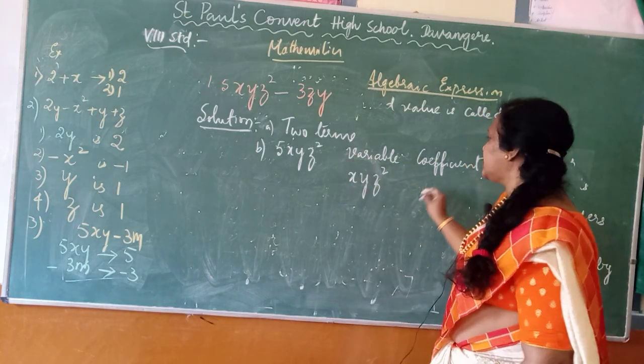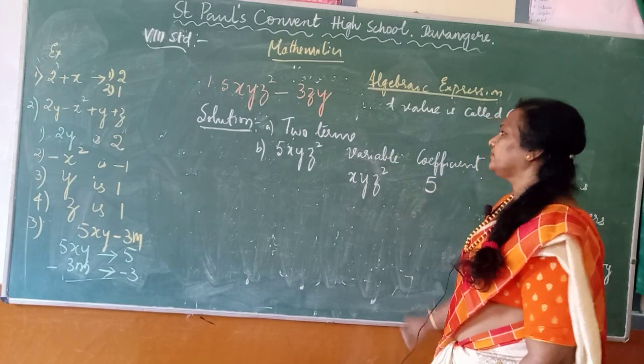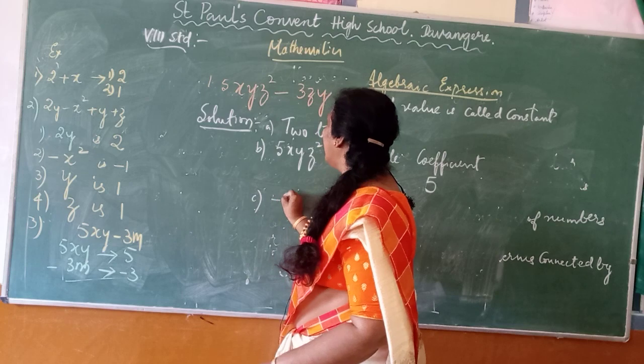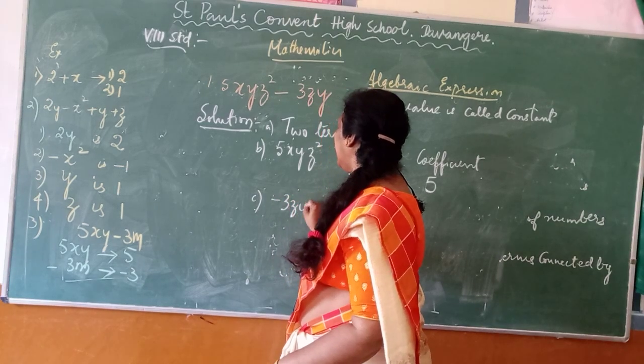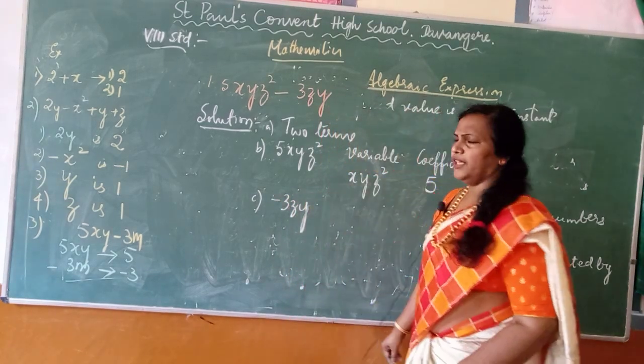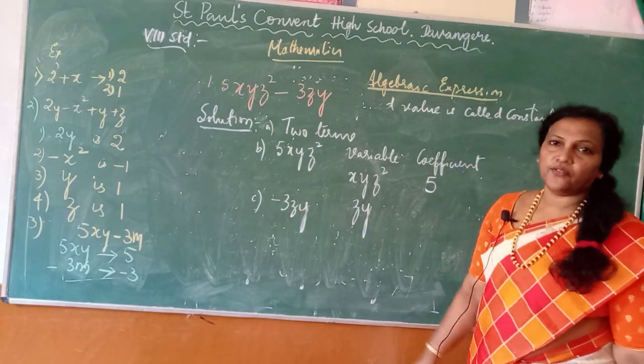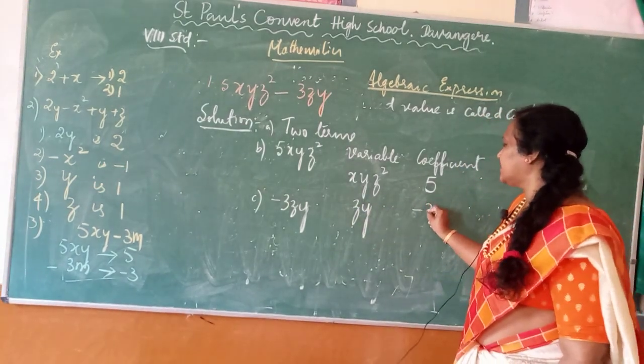And which is the coefficient here? It is 5. Let me take the second term. The second term is minus 3zy. The variables you see here are z and y, and the coefficient is minus 3.